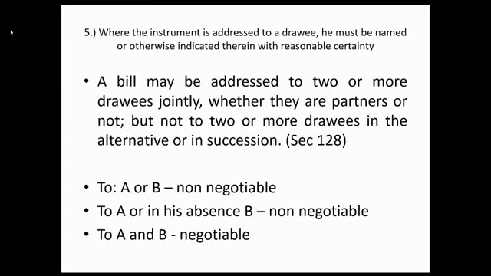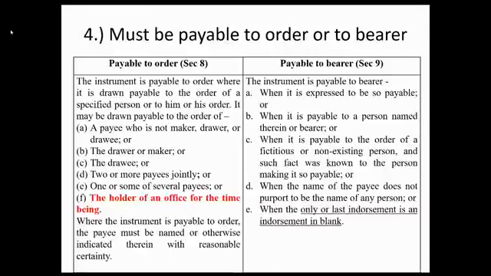Okay? And last, let's go back to payable to bearer naman. Now, kailan naman siya payable to bearer? Sabi dyan, the instrument is payable to bearer, A, when expressed to be so payable. Example, I promise to pay the bearer 10,000 pesos. B, when it's payable to a person named therein or bearer.